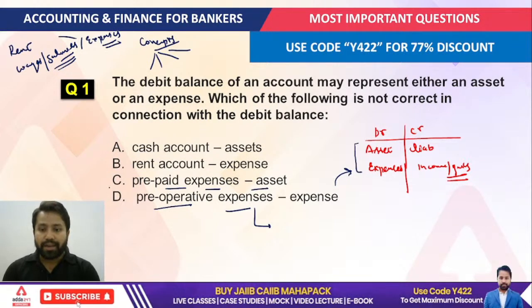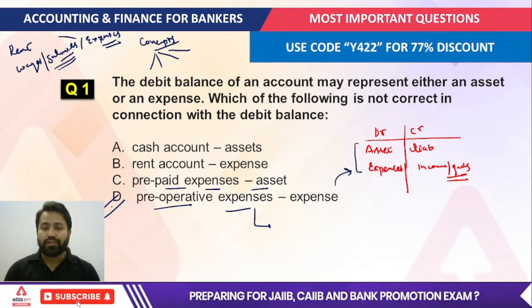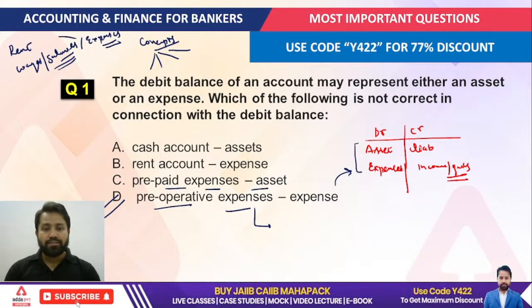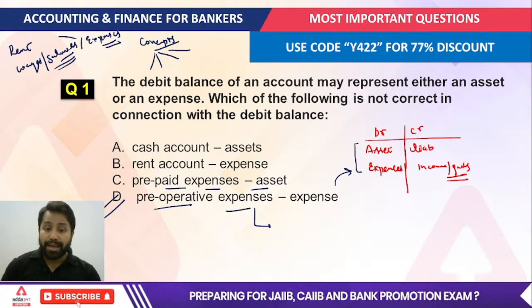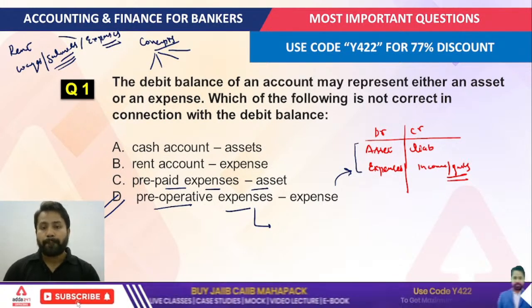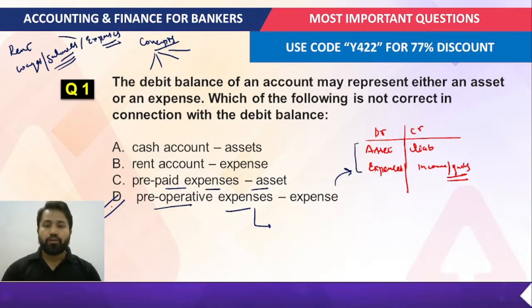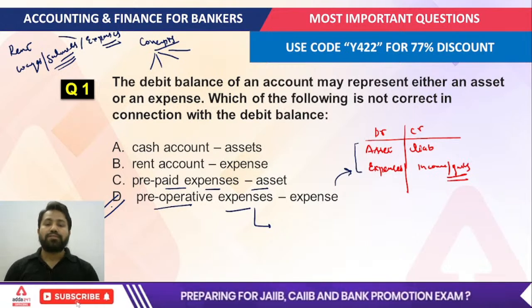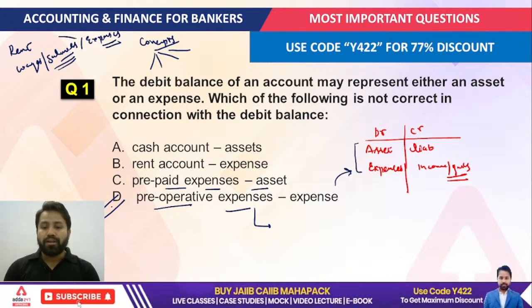So that's why the answer to the first question is the last option, and this is a somewhat tricky question. I hope it is understandable for everyone why pre-operative expenses is the answer to this question, and why we are not considering it an expense in this situation. Pre-operative expenses are those expenses when the company has not started its earning, so that expense is known as pre-operative expenses.